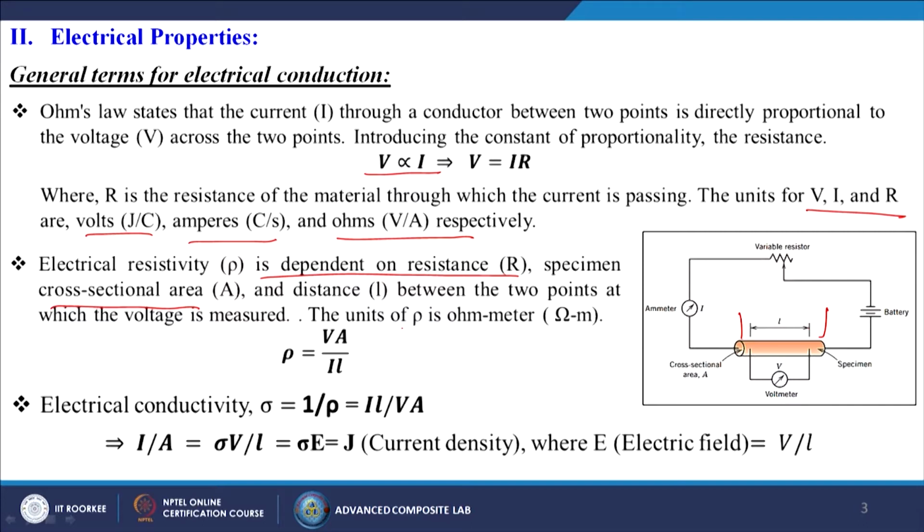The unit of rho is ohm meter. Generally rho is equal to VA by IL. Electrical conductivity is just the opposite of electrical resistivity. So sigma is equal to 1 by rho, which is nothing but IL by VA.